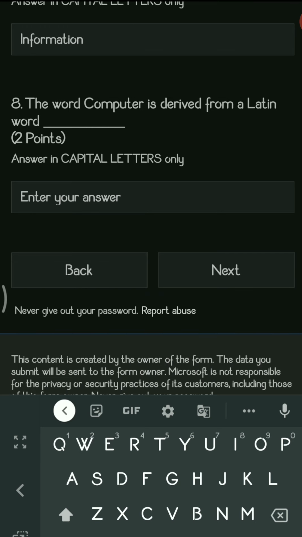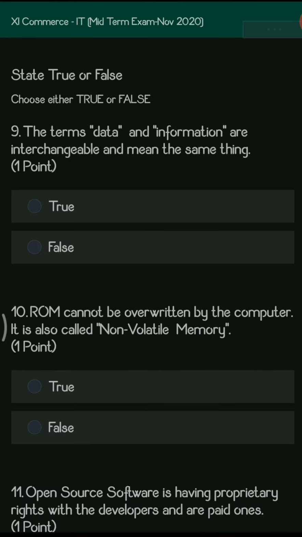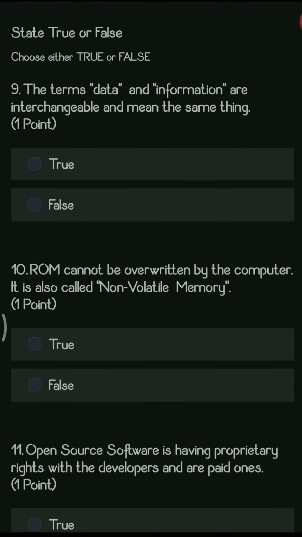Next question, the word computer is derived from a Latin word. So computer is a Latin word from where the computer word is derived. Next is state true or false. The terms data and information are interchangeable and mean the same thing. So both of them are interchangeable but they do not mean the same thing. So here the answer will be false, because information is processed data and data is a raw fact.